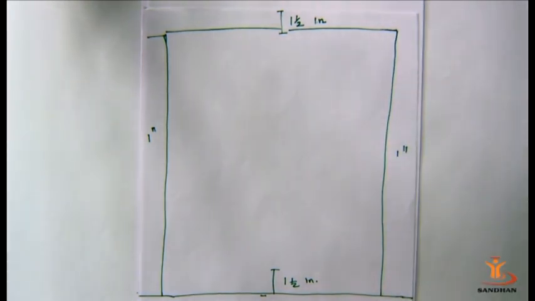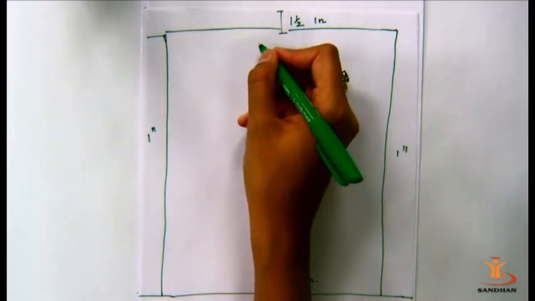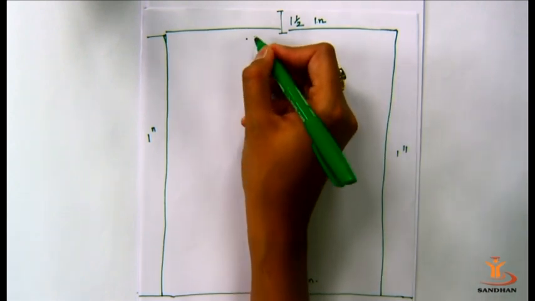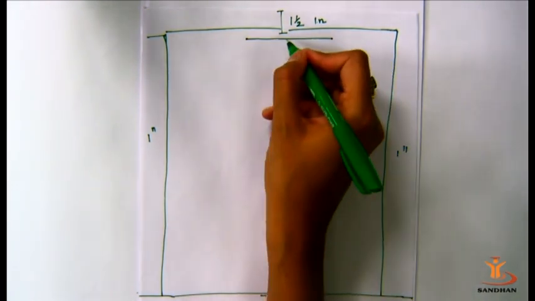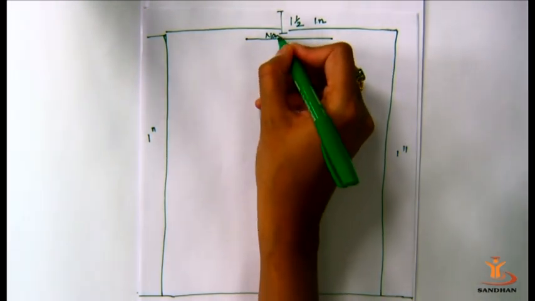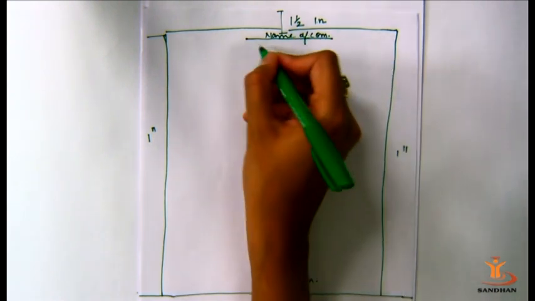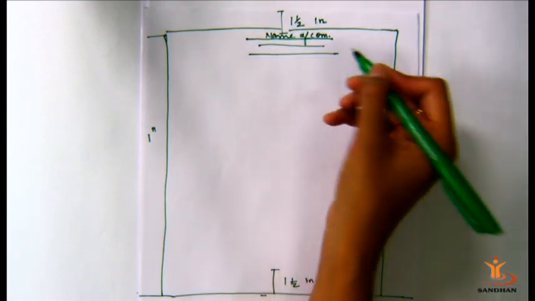Now we'll start with the structure of the business letter. If we talk about the structure of business letter, we have optional and essential parts. The optional part is the heading of the letter. Now there are two options. Option number one is that we can write the heading here at the center, and in the heading we'll add three things: name of the company, address of the company, and the contact details.